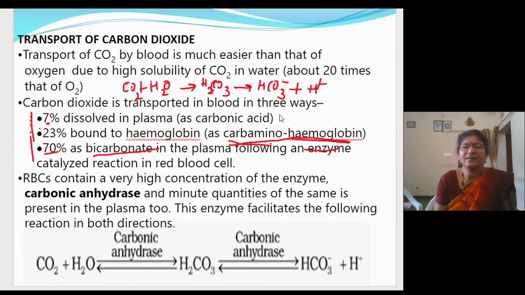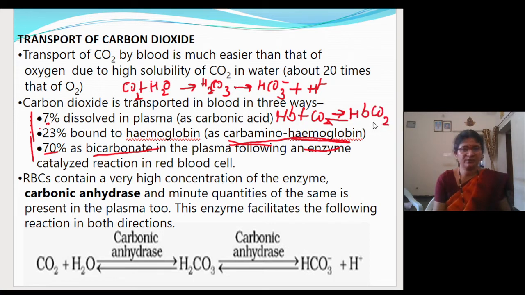So let us write the simple formula. The amine group of the hemoglobin will get bound to the carbon dioxide to form carb amino hemoglobin. These are all transitional molecules, they are temporary molecules. This formula you remember. No need for us to show the amine group. Fine. So this applies for the second.